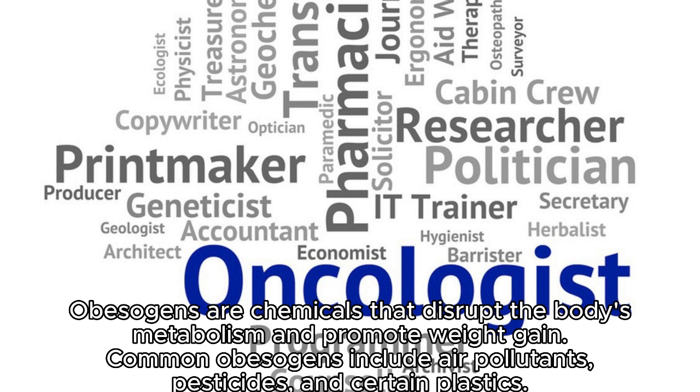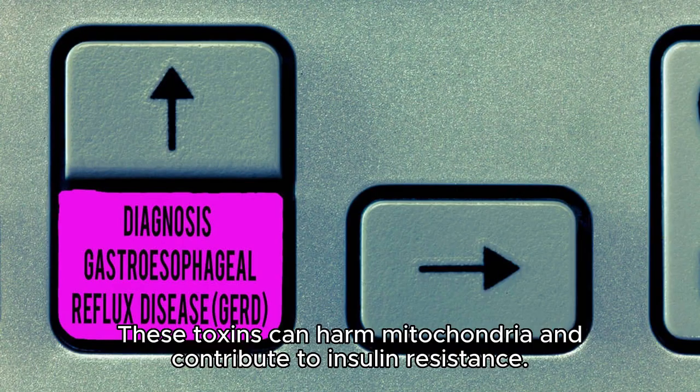Obesogens are chemicals that disrupt the body's metabolism and promote weight gain. Common obesogens include air pollutants, pesticides, and certain plastics. These toxins can harm mitochondria and contribute to insulin resistance.